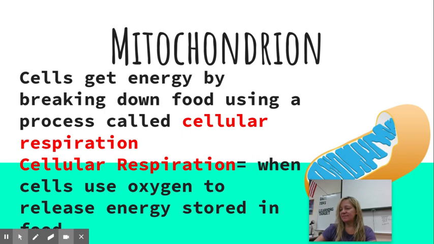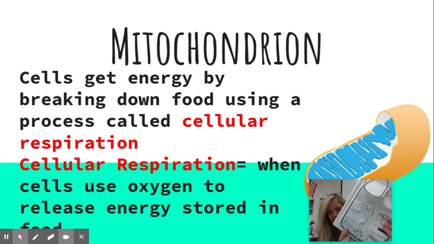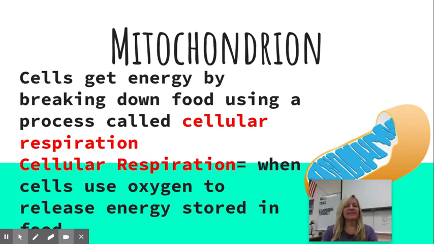The mitochondrion. It always looks kind of like a little weird football. It's down here. And the cell gets energy by breaking down food using a process called cellular respiration. So for the mitochondria, the key terms here are energy and cellular respiration. So cellular respiration, what is that? That's a fancy way of saying that it uses oxygen. Remember, we breathe in oxygen. We use this oxygen too.